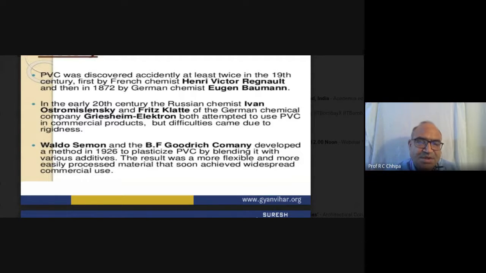century, the PVC was invented but remained rigid. Waldo Semon and the B.F. Goodrich Company developed a method in 1926 to plasticize PVC by blending it with various additives. The additive is the plasticizer. The result was a more flexible and more easily processed material that soon achieved widespread commercial use.